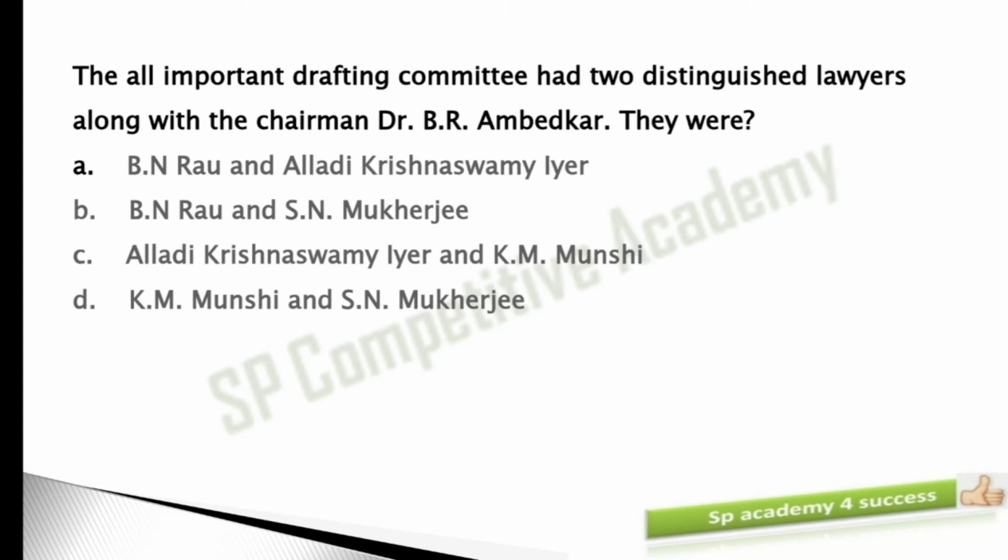Now, moving on to the next MCQ. The all-important drafting committee had two distinguished lawyers along with the chairman, Dr. B.R. Ambedkar. Let me explain the question here. In the drafting committee, we have two lawyers. Of course, the chairman is a lawyer. Who is the chairman of the drafting committee? Dr. B.R. Ambedkar. So the chairman is a lawyer by profession, but other than the chairman, we have two distinguished lawyers in the drafting committee.